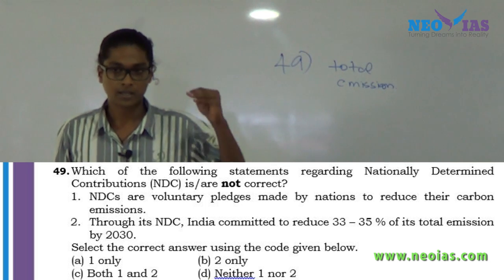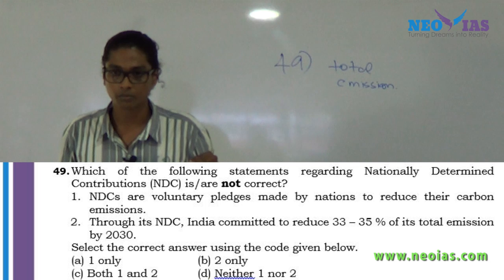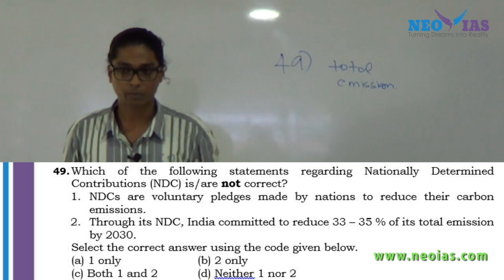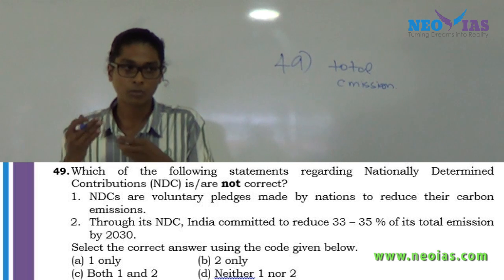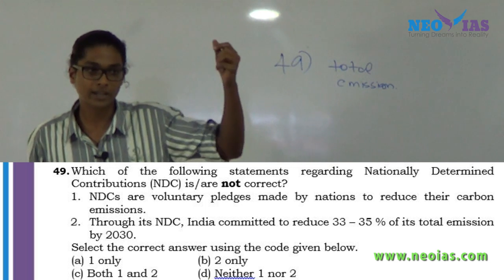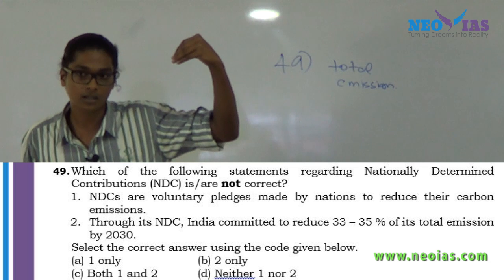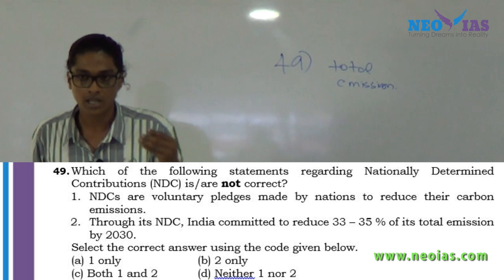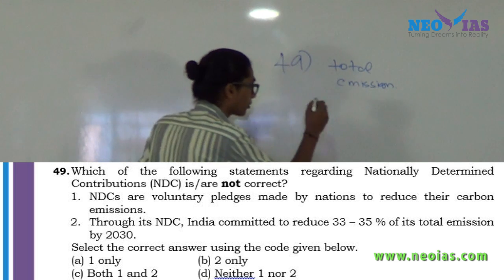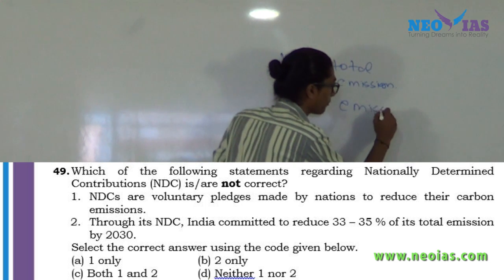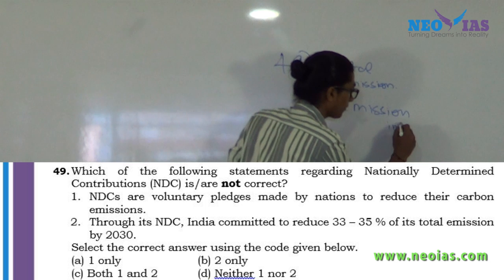We cannot have a total cap on our emission because it will be a cap on our development. So what India has done is, other than committing to reduce total emission, we came up with another term called reducing emission intensity.